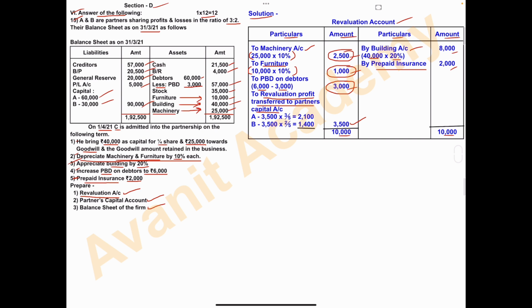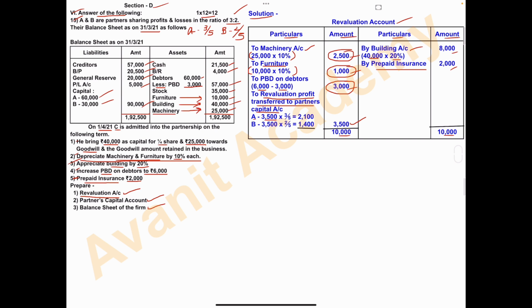Two partners are there, correct? Do not take C partner, only two partners, A and B. So for A partner, revaluation profit is 3,500 into the profit sharing ratio, which is 3:2. That means A partner's share is 3 divided by 5 and B partner's share is 2 divided by 5.